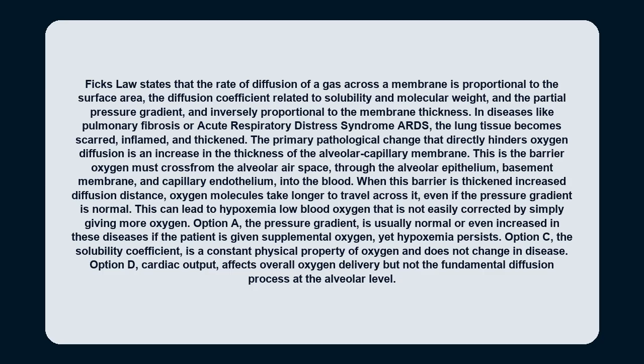This is the barrier oxygen must cross from the alveolar air space through the alveolar epithelium, basement membrane, and capillary endothelium into the blood. When this barrier is thickened, the diffusion distance increases, and oxygen molecules take longer to travel across it, even if the pressure gradient is normal. This can lead to hypoxemia, low blood oxygen that is not easily corrected by simply giving more oxygen.